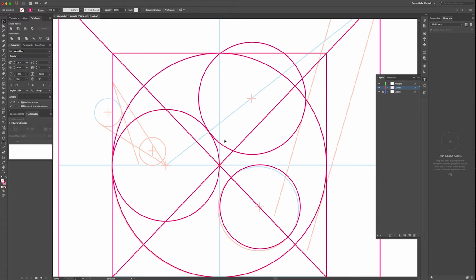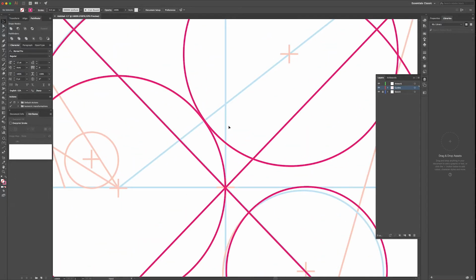Right now it looks like it's touching, but make sure that all the objects are touching each other, because we'll be using live paint to color this, and if it's not touching, it's gonna color weird. So make sure that these are touching.